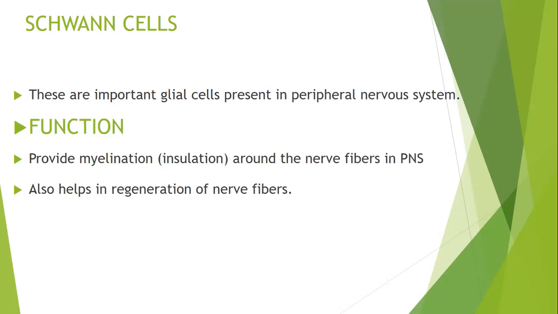A neuron cannot be regenerated if there is damage to it. If there is damage to the neuron, it will be killed for the whole life. But a part of the neuron, especially axon and dendrite, if damaged, may be regenerated. So if there is damage or injury to the nerves of the peripheral nervous system, Schwann cell may help in their regeneration. Clear?